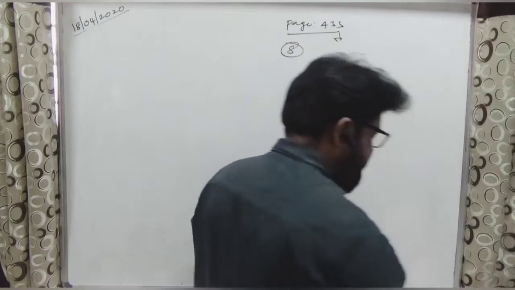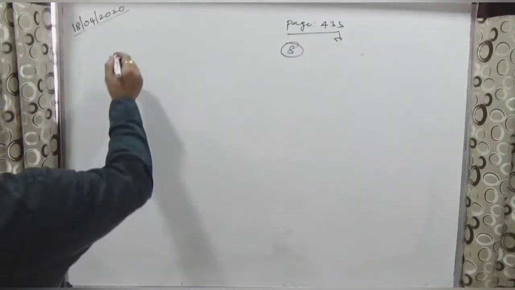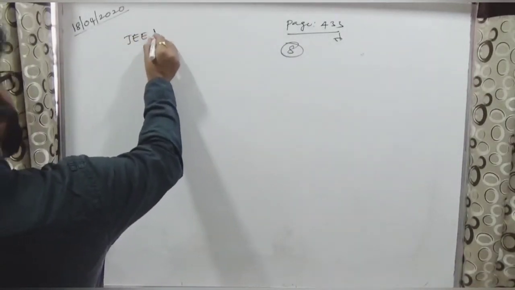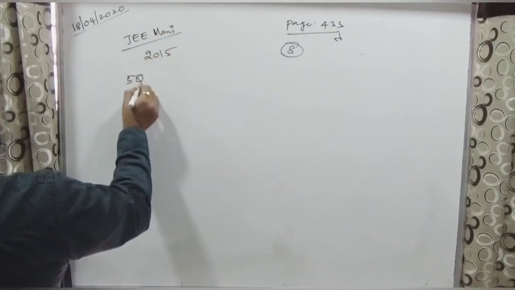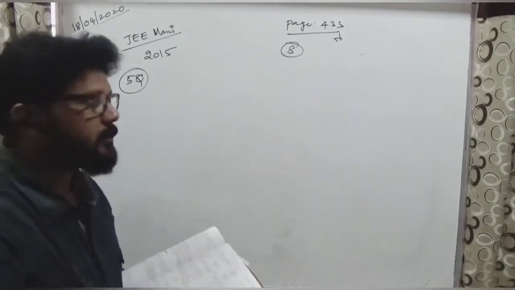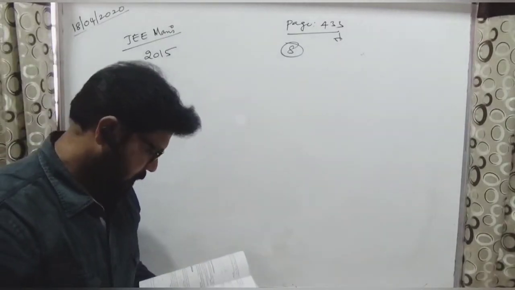Let me take the question. It is JEE 2015, 5th question, and that will be the 8th question in that book.